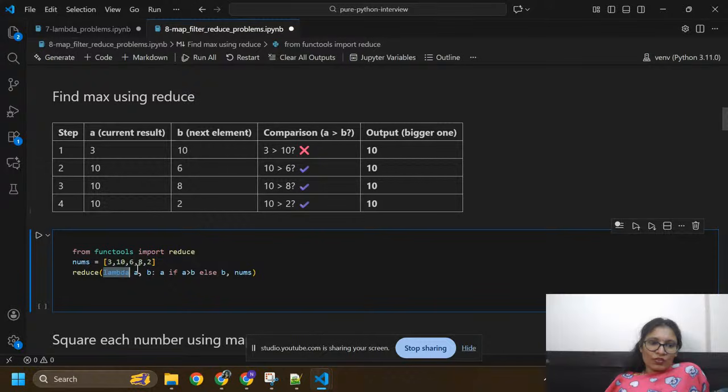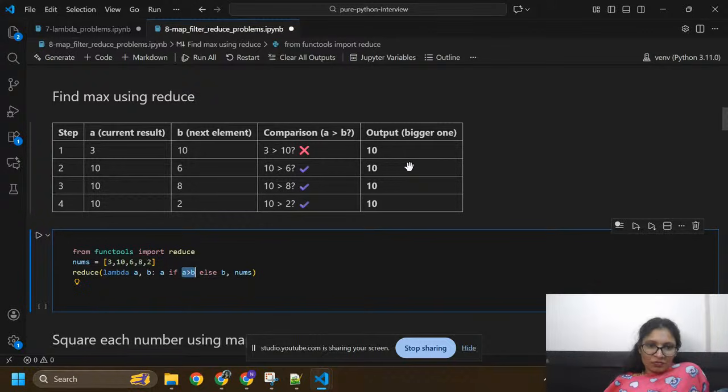So here a equals to 3 and b equals to 10. From this list we take two elements, a equals to 3 and b equals to 10. Now I am going to check whether 3 is greater than b.